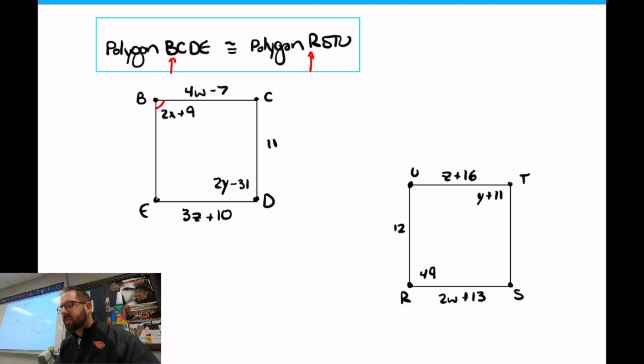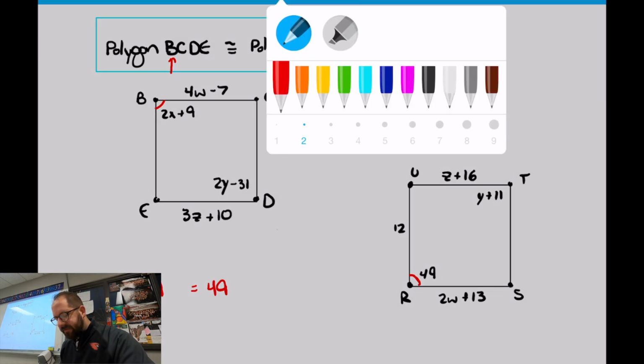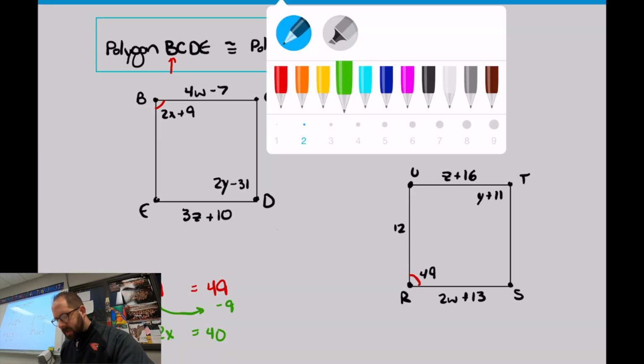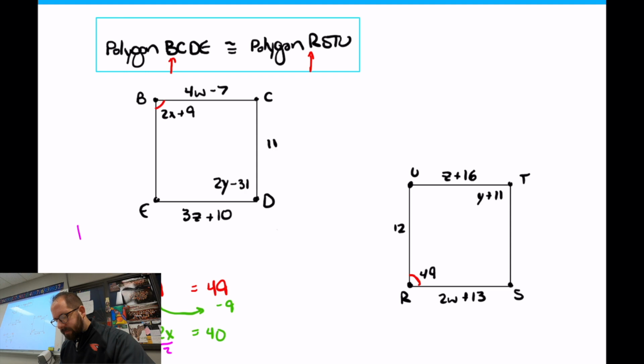So I can immediately solve for X. Because what I have here is a 2x plus 9, that's angle B. That's the angle that's sitting in the corner. That's equal to the 49 for angle R. And then I can go ahead and solve. I would subtract the 9 across to get 40. Then the last step is divide by 2. Divide by 2, divide by 2. My X is 20.